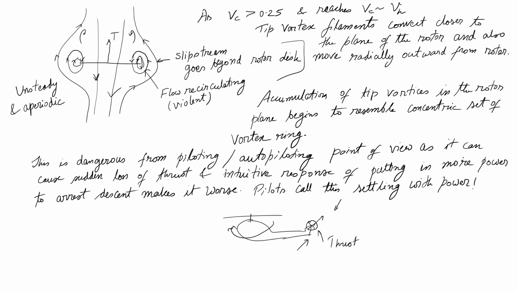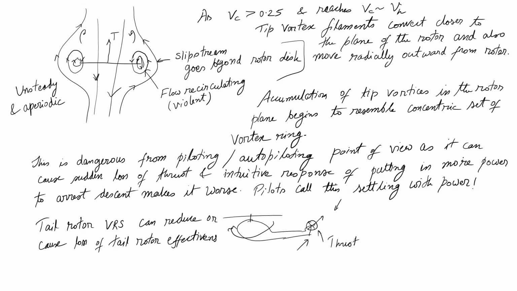So, tail rotor VRS can reduce or cause loss of tail rotor effectiveness. Your capacity to counter the torque would come down, or it can even vanish altogether if it truly goes into VRS.